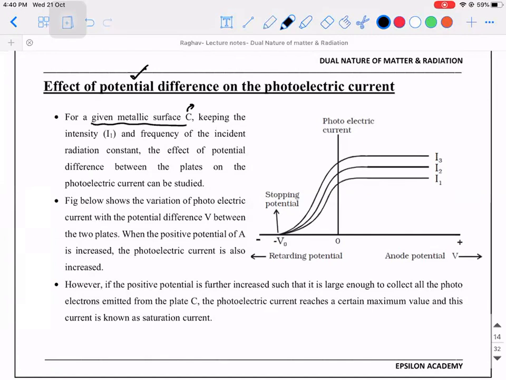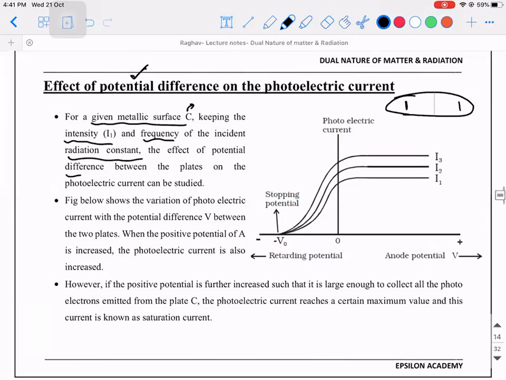Everything I'm writing here is with reference to the experiment which I showed you guys. The tube is there, no? In the tube, C refers to the photosensitive plate and A refers to the anode. For a given metallic surface, if you are using any particular metal here, you will not change that metal throughout this experimental process. That metal will be kept constant. And you will keep the intensity and frequency of the incident radiation constant, and we will study the effect of potential difference between the plates to understand how it is varying.